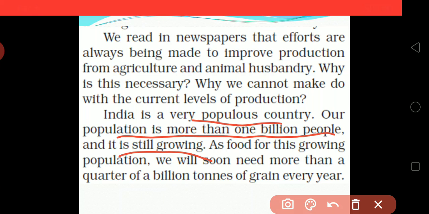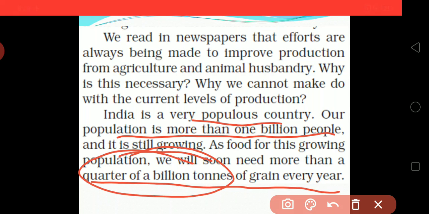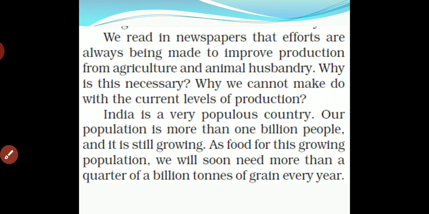As food for this growing population, we will soon need more than a quarter of a billion tons of grain every year. Why? Because if our population increases, we will need a lot of grain for preparing our food. So a quarter of a billion tons more grain every year is needed for sustaining the population of India.